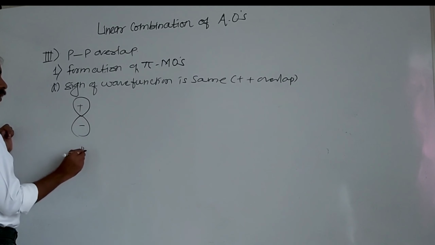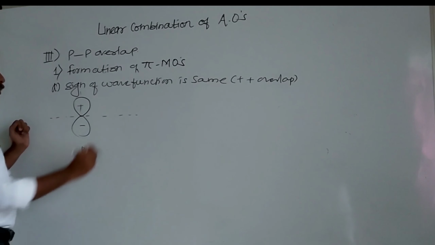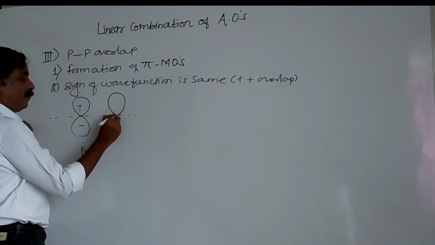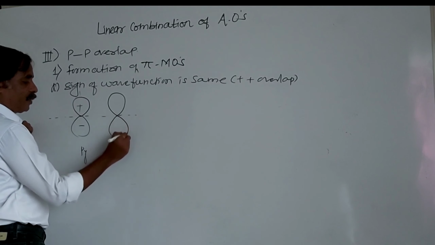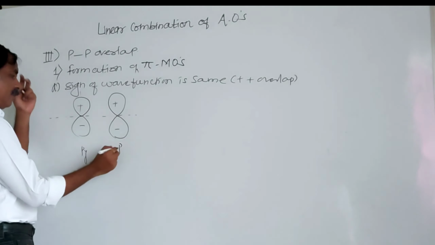This is py, this is the internuclear axis. Second py, and a wave function of p atomic orbital of another atom. This is another py.